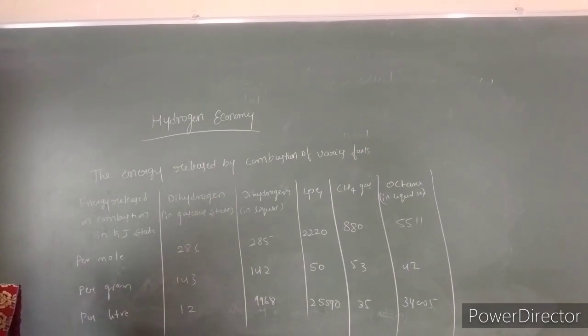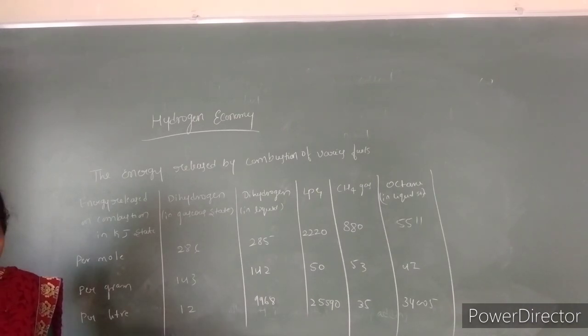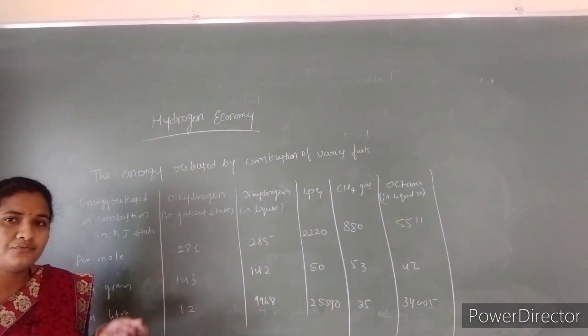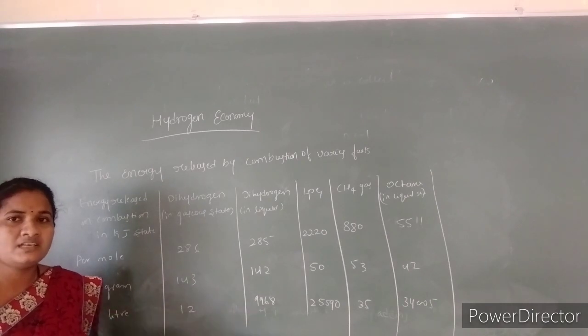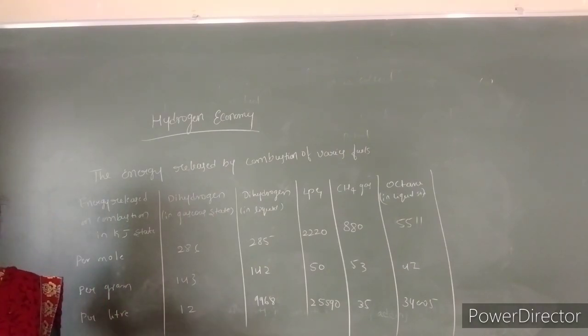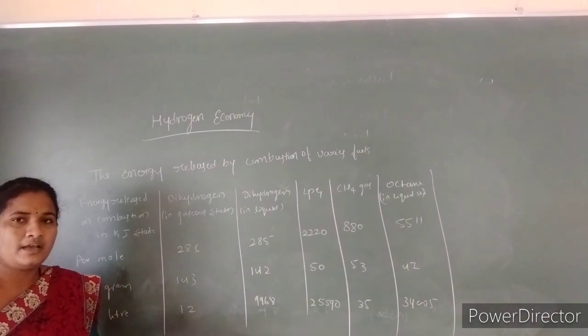The hydrogen fuel is used as a rocket fuel and it is the non-polluting fuel of the near future. Means it is very eco-friendly, with a minimum amount of impurity, and we can also eliminate those impurities. So this is about hydrogen fuel and hydrogen economy.